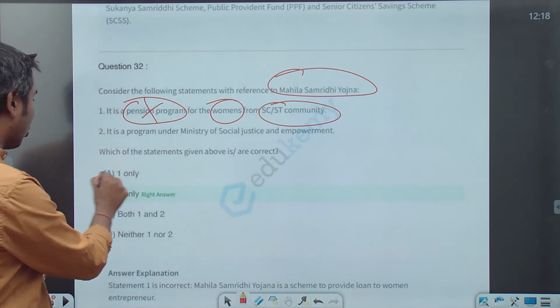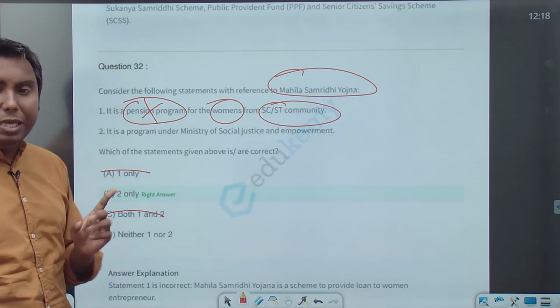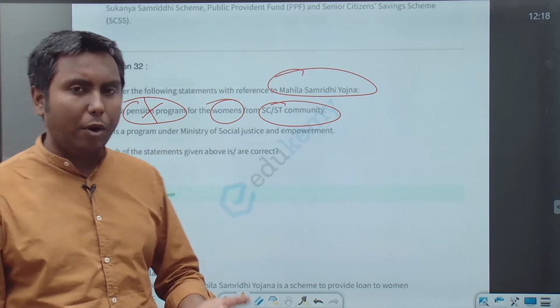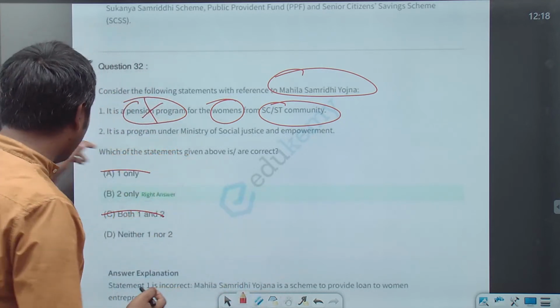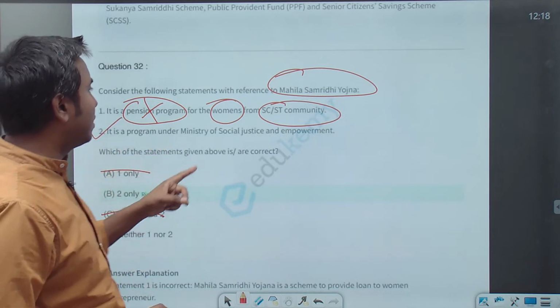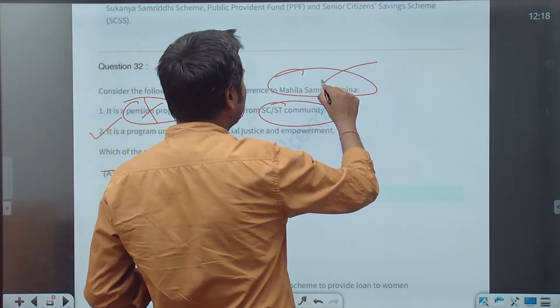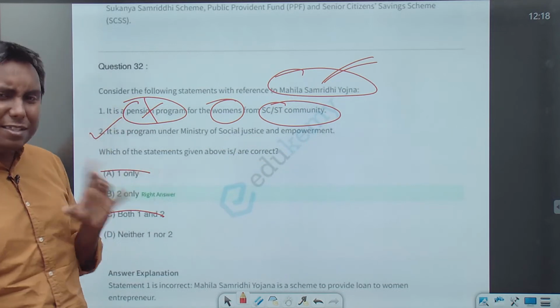So 1 is wrong. As soon as 1 is wrong, we have to choose between B and D. And here it says it is a program under Ministry of Social Justice and Empowerment. Thankfully this time the ministry is right. This is correct. The word Samriddhi should also have told you that it is not a pension program.